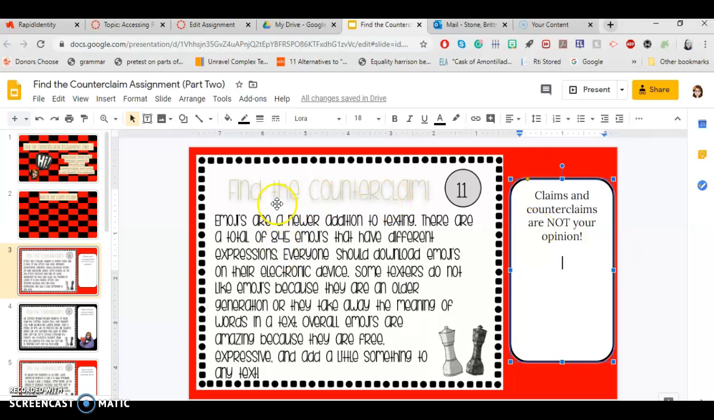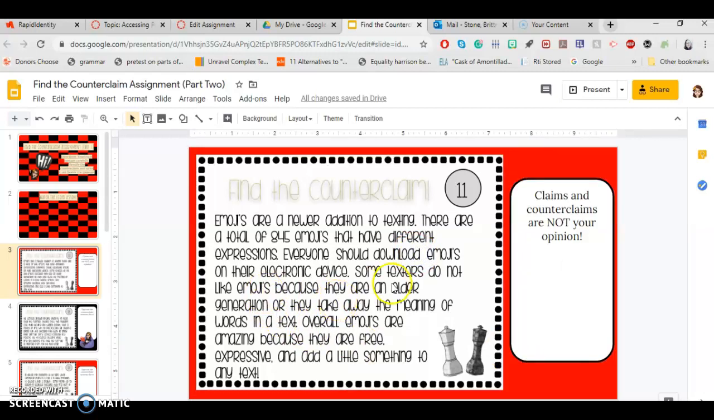So our passage here says, emojis are a newer addition to texting. There are a total of 845 emojis that have different expressions. Everyone should download emojis on their electronic device. Some texters do not like emojis because they are an older generation or they take away the meaning of the words in a text. Overall, emojis are amazing because they are free, expressive, and add a little something to any text.